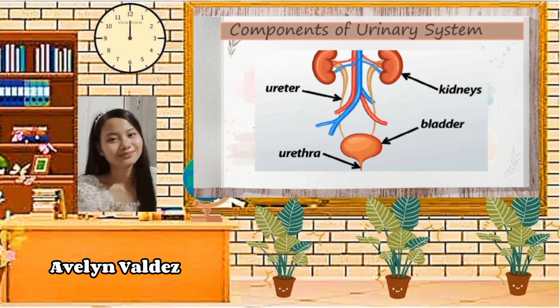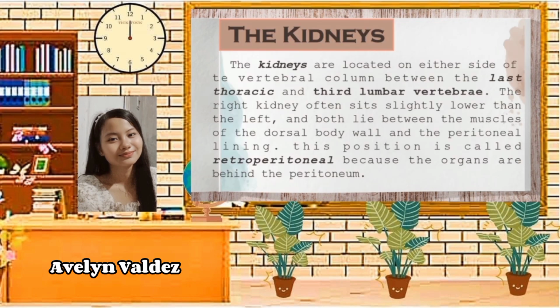The kidneys produce urine, a liquid containing water, ions, and small soluble compounds. Urine leaving the kidney travels along the paired ureters to the urinary bladder for temporary storage. When urination occurs, contraction of the muscular bladder forces the urine through the urethra and out of the body. So first, let us discuss what is the kidney.